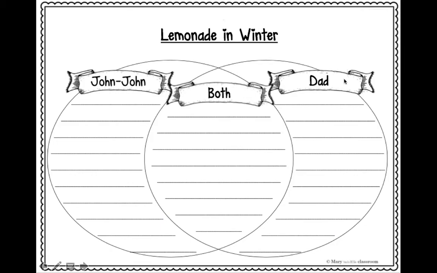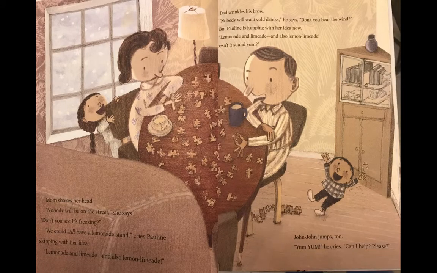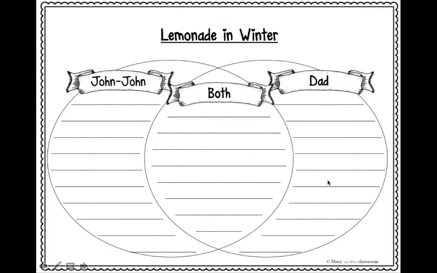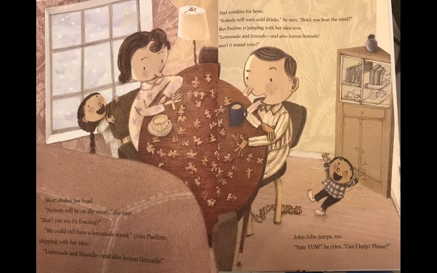I want you to pause this and fill in what Dad was like and what John was like. I'm going to leave this page up and I want you to reread it and write down what Dad thought and what John thought. Make sure you paused. Okay, now you should have your graphic organizer filled in.